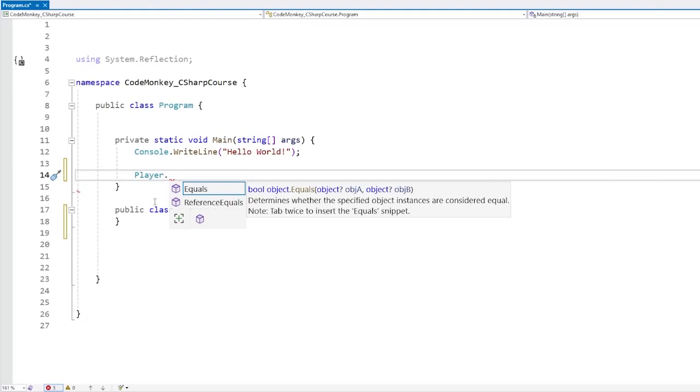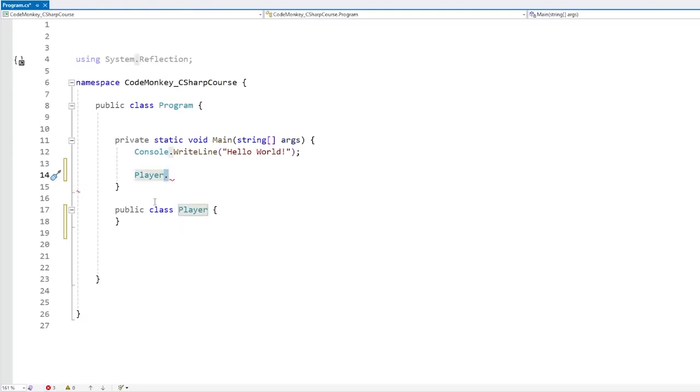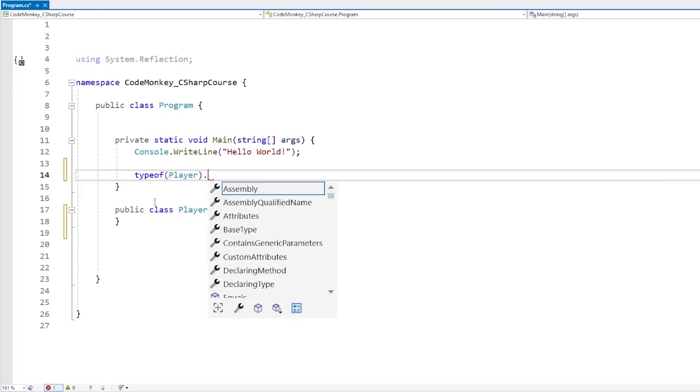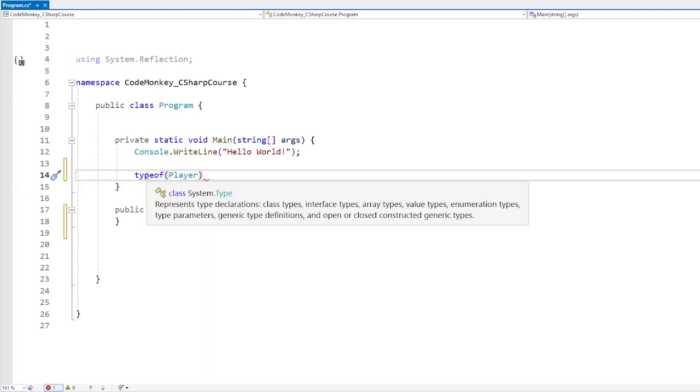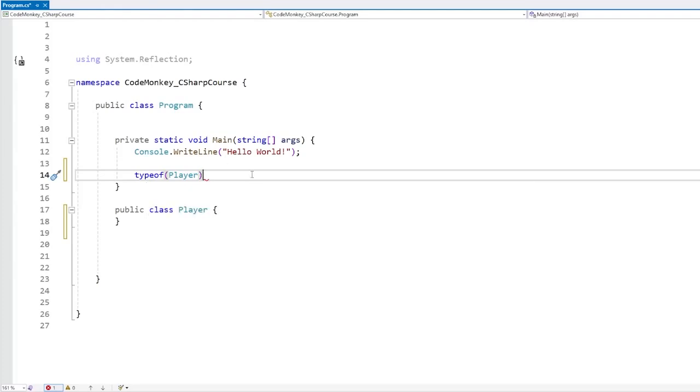In order to access the type object, meaning the object of type System.Type, the way we get that is with the typeof operator, which works sort of like a function. So we write typeof, then parentheses, and then the type within it. And if we do, then we can see that this does now return an object of type System.Type. Like it says here, this represents type declarations, so class types, interfaces, arrays, values, enumerations, and so on. So this is the base type that references pretty much any type you can create.